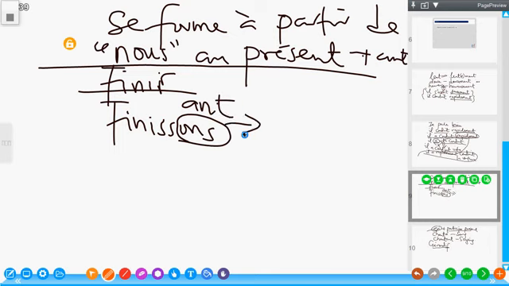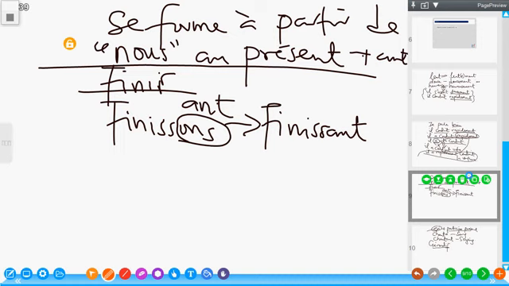So this gives me finissant. Now, this applies to all forms of verbs, all of them, apart from être and avoir.